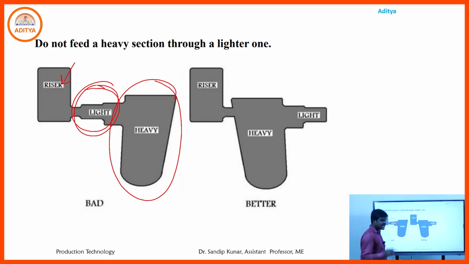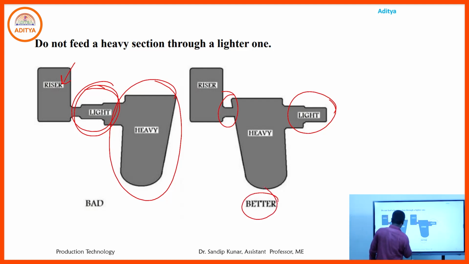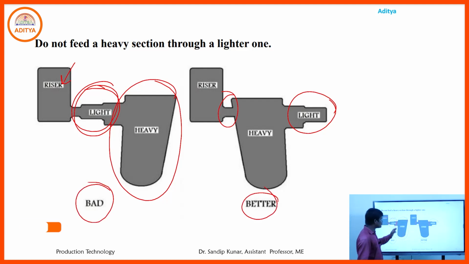Always keep the heavy portions nearby the riser and the light portions at a distance from the riser. That is the better arrangement, and that is the bad one. We also take this into our casting design considerations.